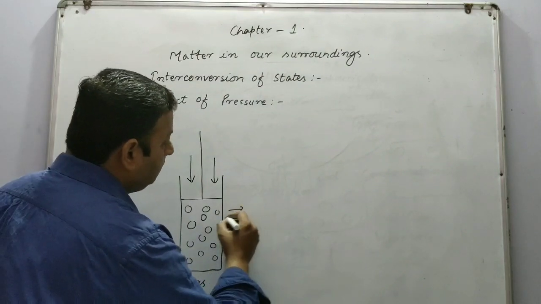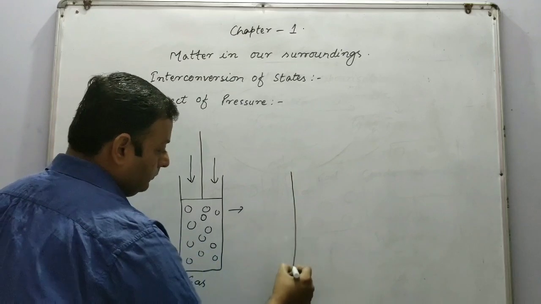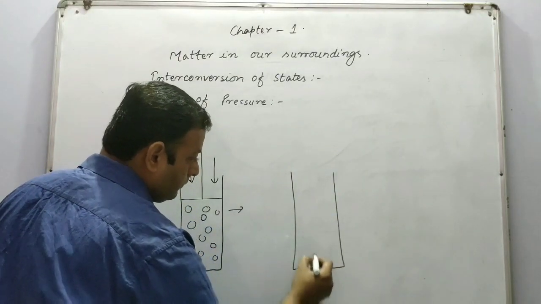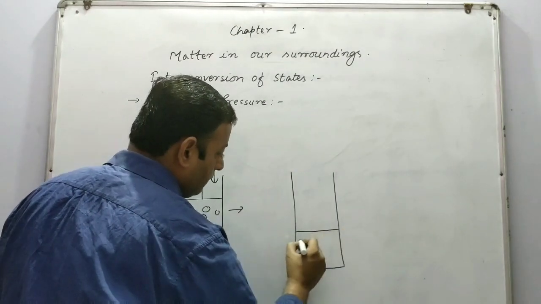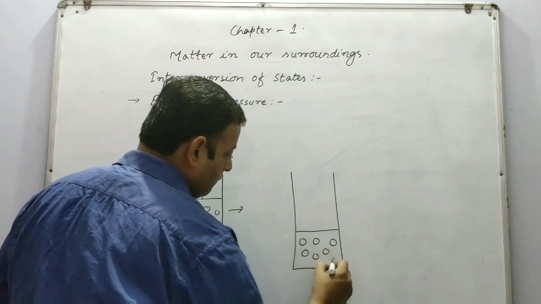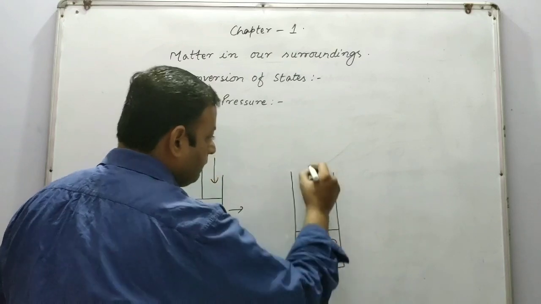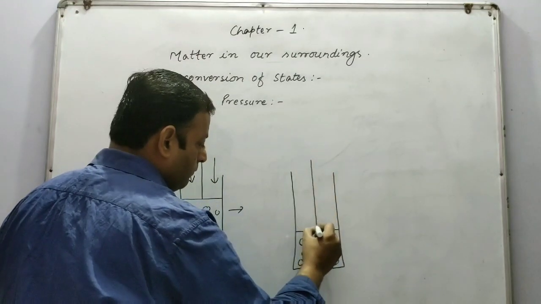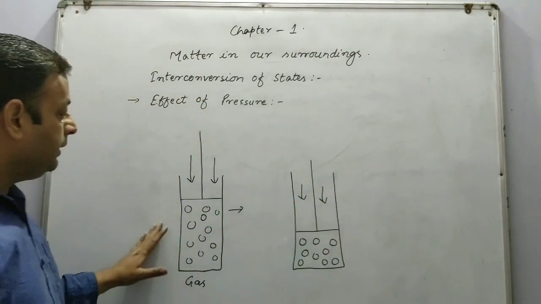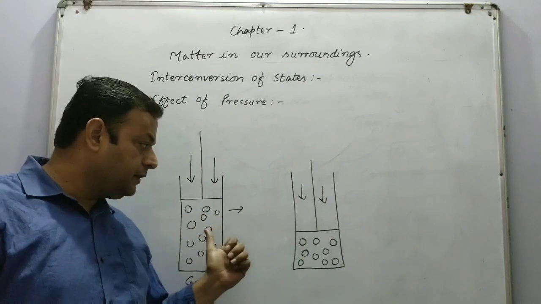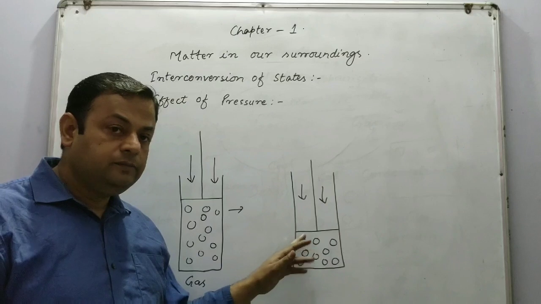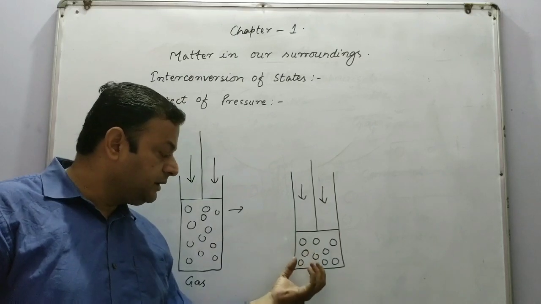Now on the application of pressure, we see that in the first figure the piston has moved downward, and during this